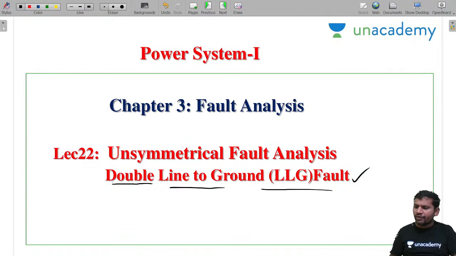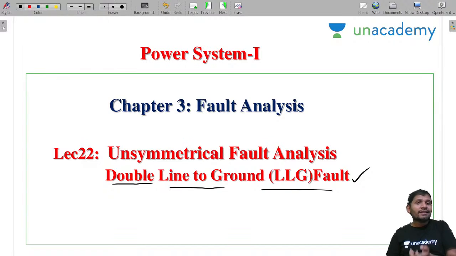Please inform your friends and share it with them, students. I am giving very important analysis every day. In the last two sessions, I gave the LG fault and LL fault, then the LLG fault. In the next coming sessions, the triple L fault and triple LG fault, that is symmetrical fault analysis.